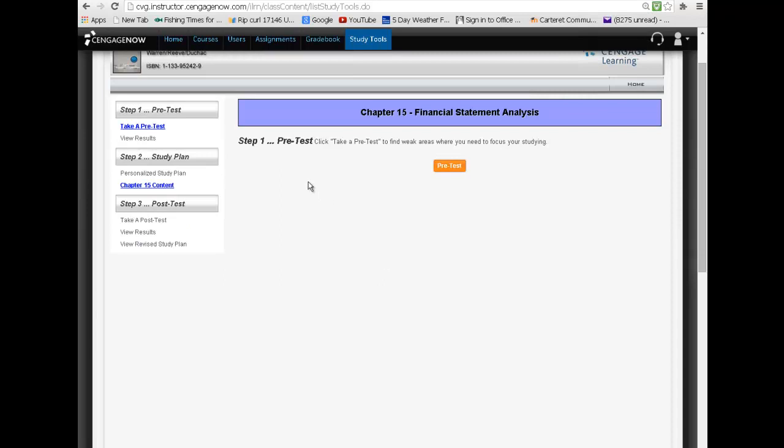If you click on that personalized study plan, there's a pre-test. So maybe after you've read the chapter, you take some multiple choice questions. It tells you where your weaknesses are. You go back, you study, you figure out what you need to work on, and then come back and take a post test. These are going to be a little more difficult than the quiz questions you will see. So if you're having trouble with the quizzes, I would highly recommend that you go through and work through some of these. And then when you sit down to take the timed and graded quizzes, it'll really help you out.